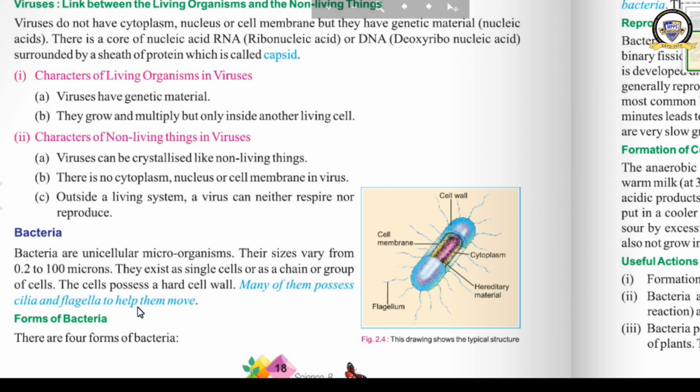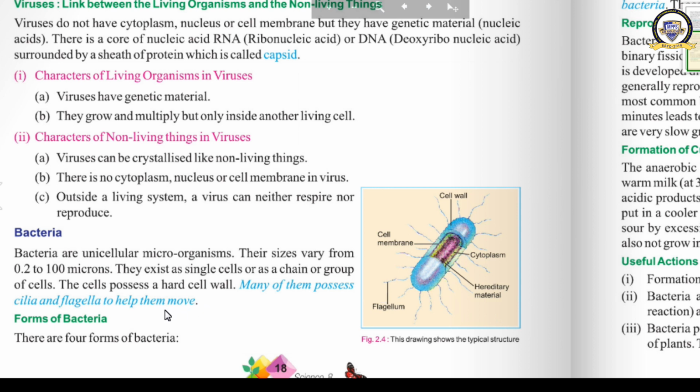What is the specific organ in bacteria which helps it to move? It is cilia or flagella. See, in this picture you can see flagella. Singular of flagella is flagellum. This is a typical structure of a bacteria. You can see cytoplasm, cell wall, cell membrane, hereditary material, that is genetic material, DNA, and flagellum.